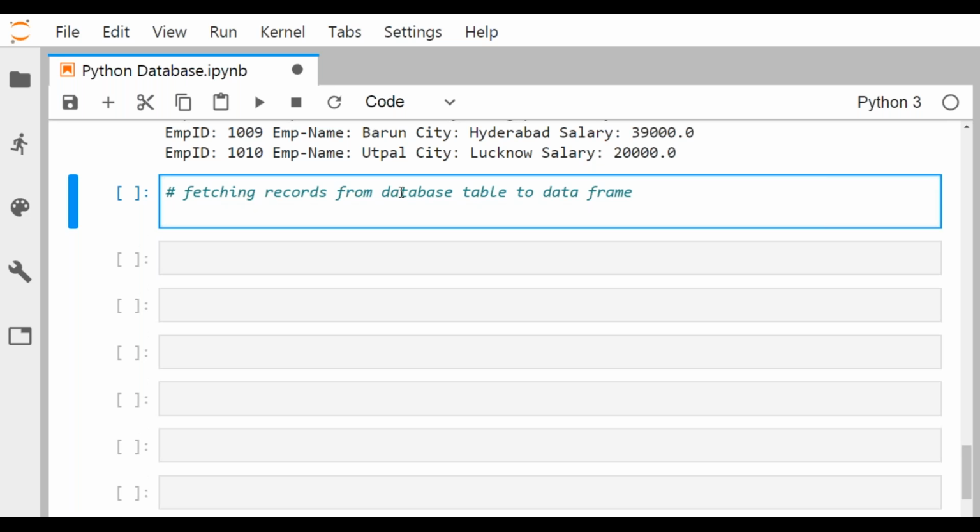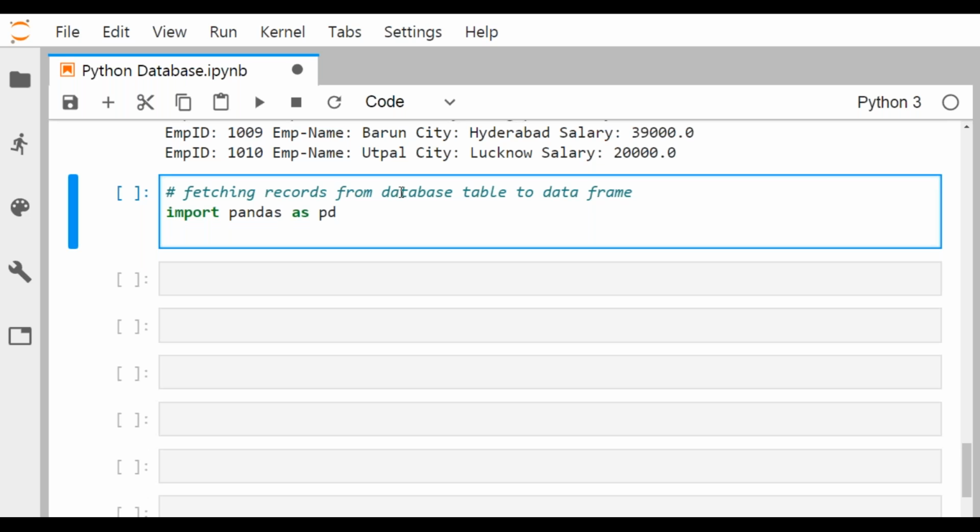How to do it? We shall go for import pandas as pd, then SQL str is equal to select star from employee.